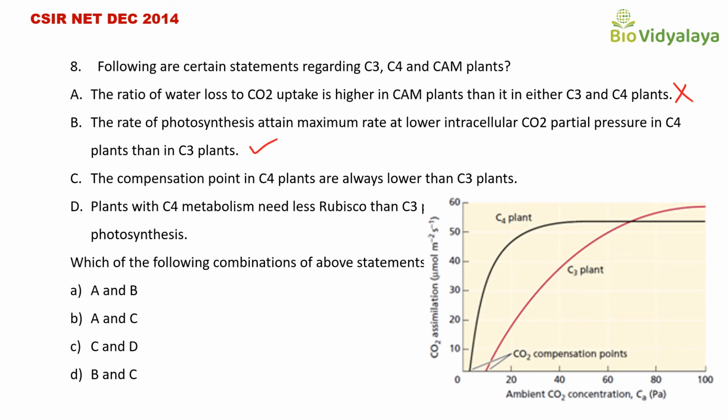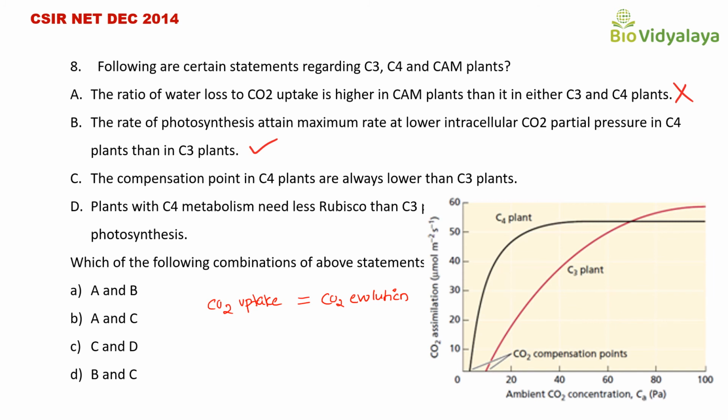That means the carbon dioxide uptake is equal to carbon dioxide evolution. We know that carbon dioxide is released during photorespiration. That is called the carbon dioxide evolution. So the point at which the carbon dioxide uptake is equal to carbon dioxide evolution is known as the compensation point.